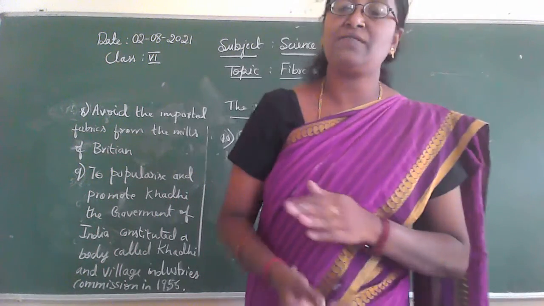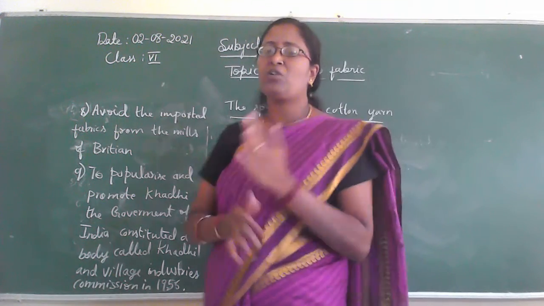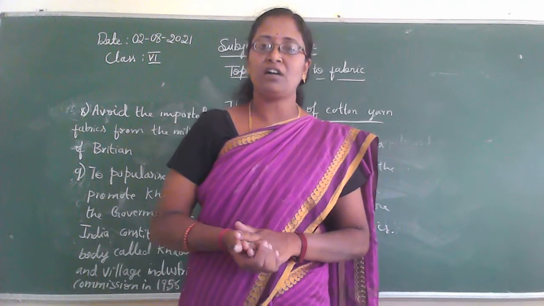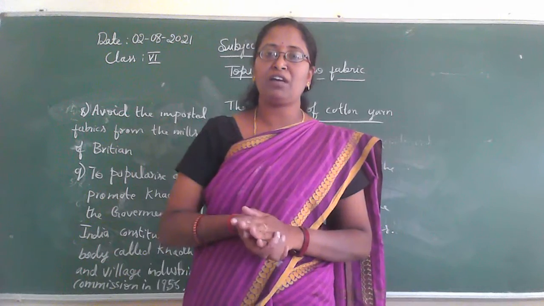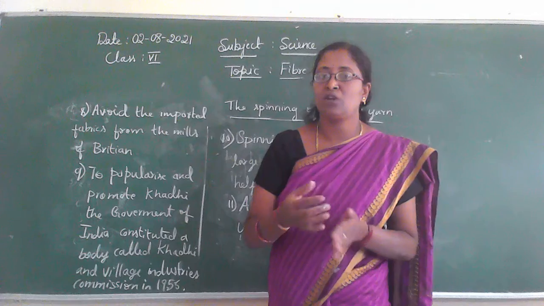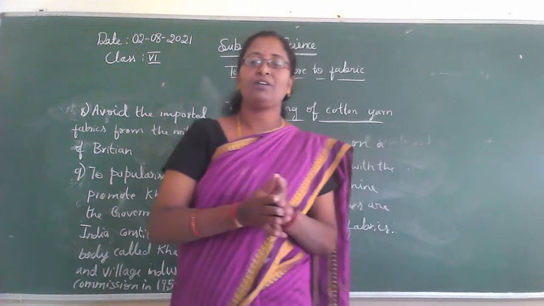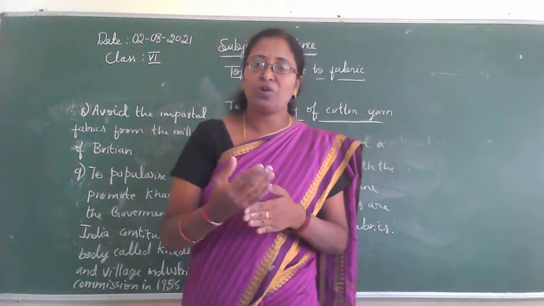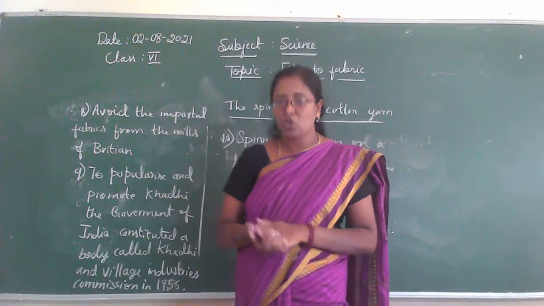So in this class we have learned how the spinning of yarn is done and what machines and devices are used to spin the cotton yarn. We also learned what spinning is, how the jute plant is grown, at which stage it is harvested, and in which state of our country the jute plant is grown.